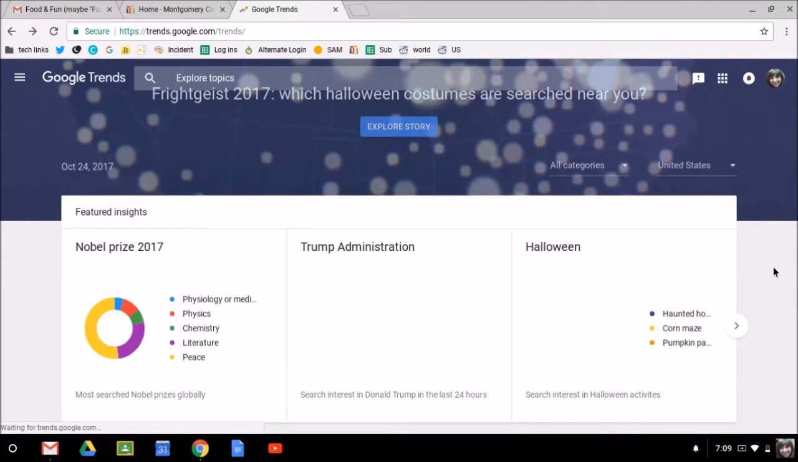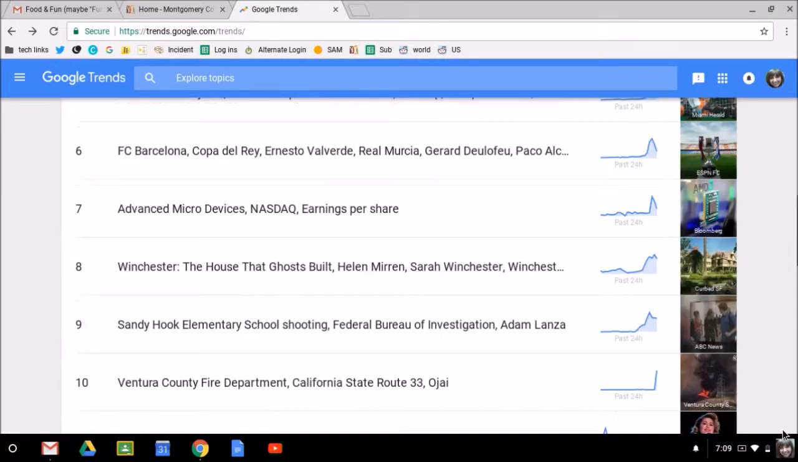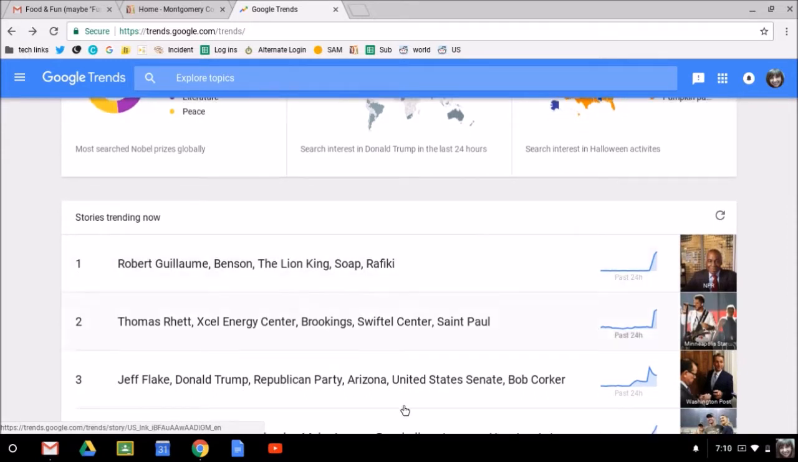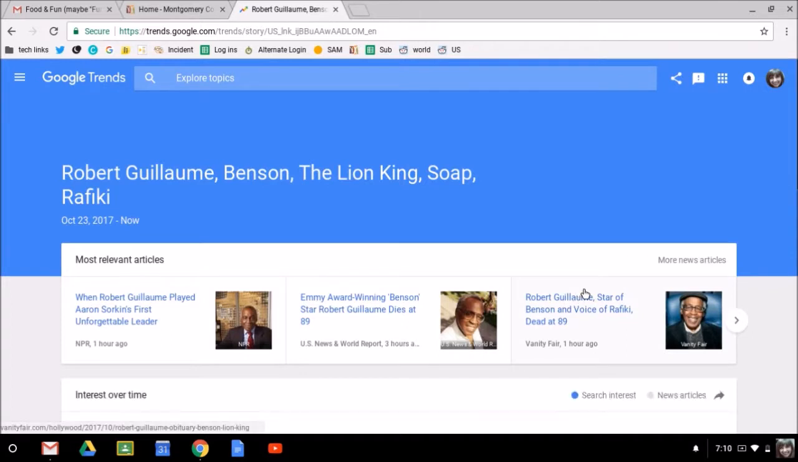Scrolling down, you'll see that you have featured stories that are trending, and that means that they're coming up as popular within the past 24 hours. And these are ranked by algorithms at Google, which rely on searches, YouTube videos, and Google News articles for their rankings. So sometimes these change really quickly because things happen. For example, the number one story that's trending right now is the death of Robert Guillaume, who played Benson and also he was Rafiki in Lion King.